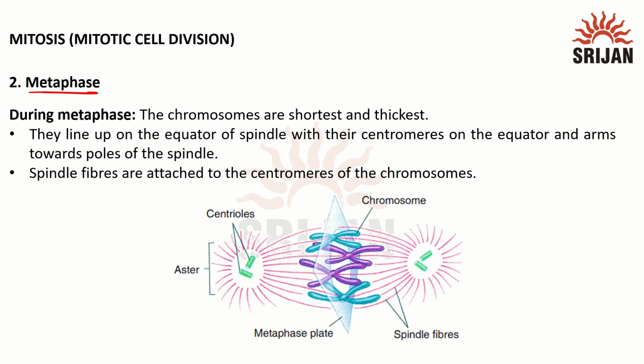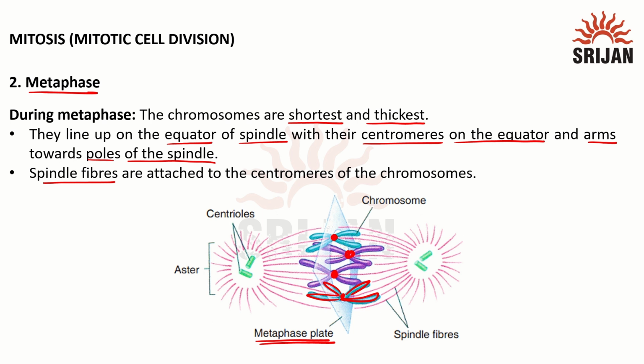So metaphase, the very important phase, because the chromosomes are shortest and thickest in this phase, and they all lie under a straight line. So they line up on the equator of the spindle with their centromeres on the equator and arms towards the poles of the spindle. So this is a metaphase plate, an imaginary equatorial plane. So the centromere lies in the middle and the chromosomal arms, chromatids, are towards the pole.